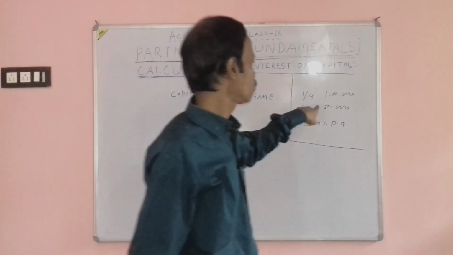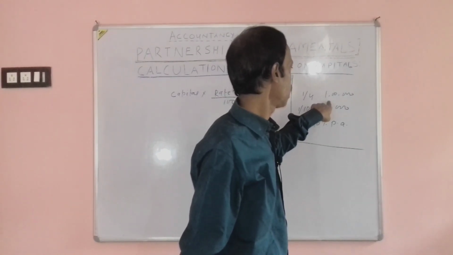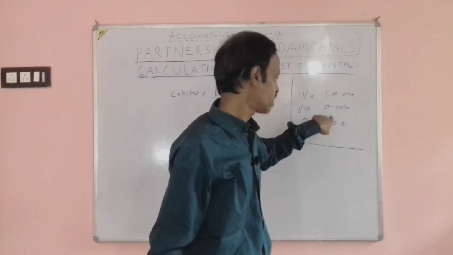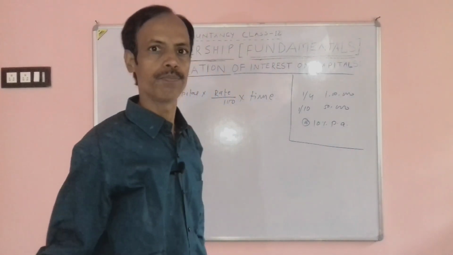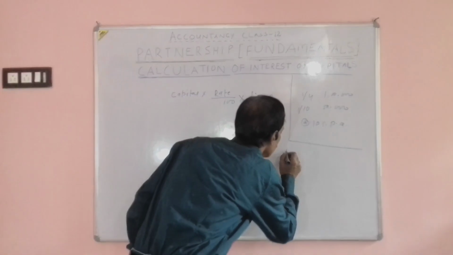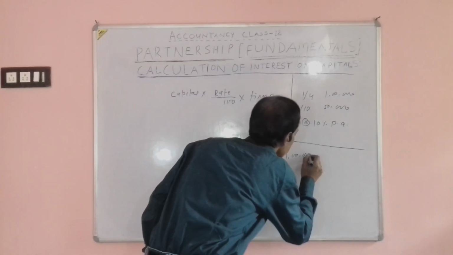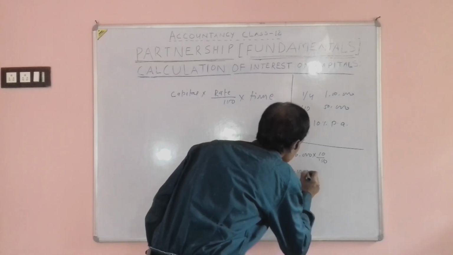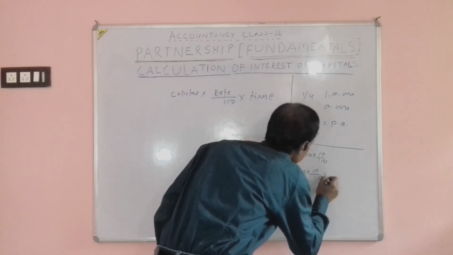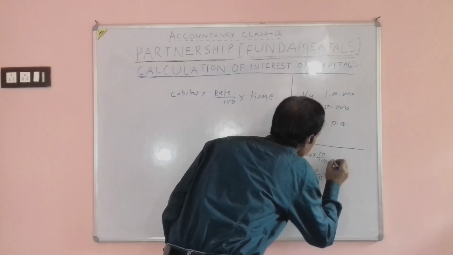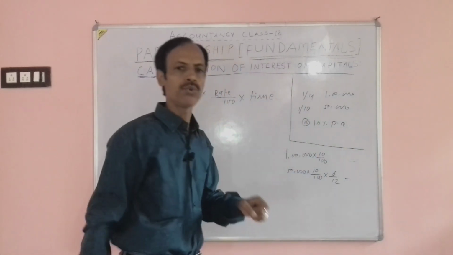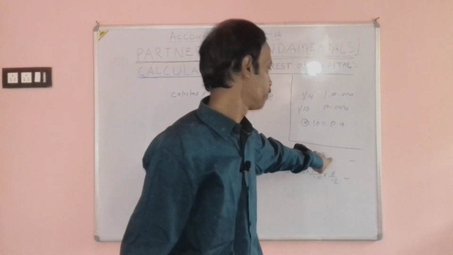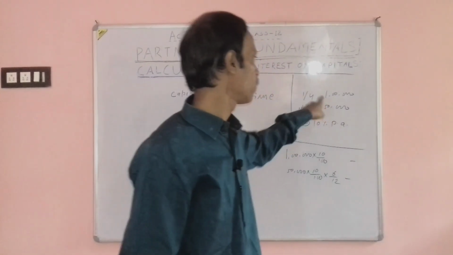Then the interest will be calculated on rupees 1 lakh for the whole year and on rupees 50,000 for 6 months. It will be calculated as 1 lakh into 10 by 100, plus 50,000 into 10 by 100 into 6 by 12. I have not used time for the first amount, because this is for 1 year.